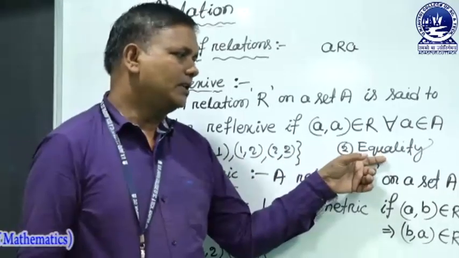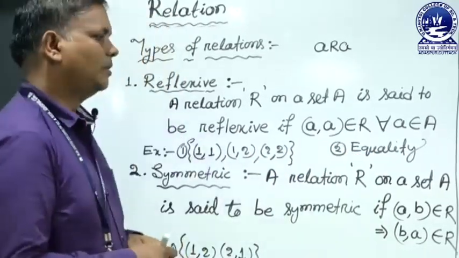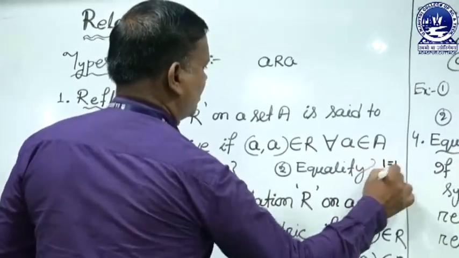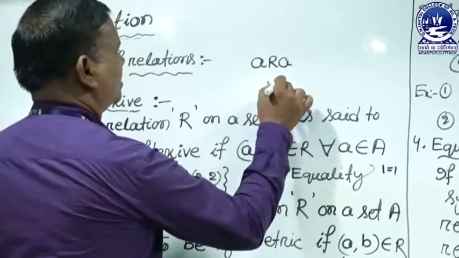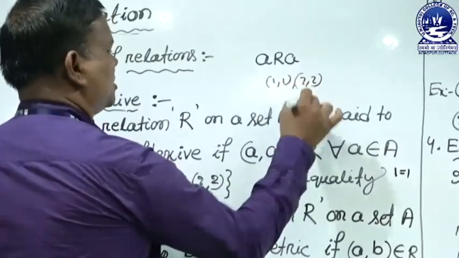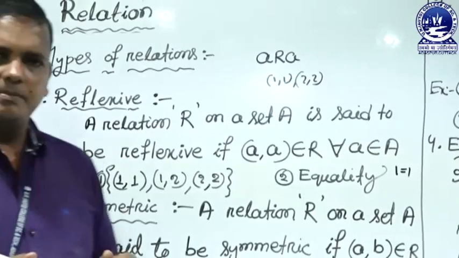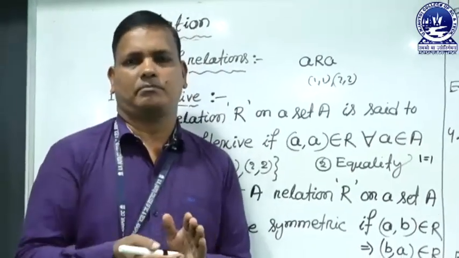Also, equality is a reflexive relation. For example, any number is equal to the same number. So, 1 equals 1, 2 equals 2. So, equality is also a reflexive relation. Reflexive means same to same.